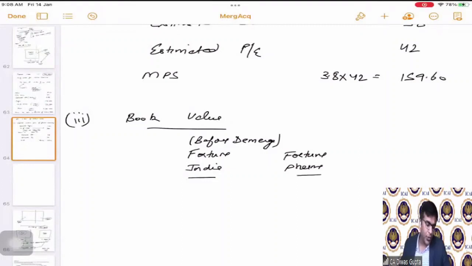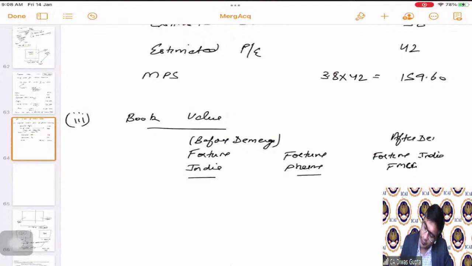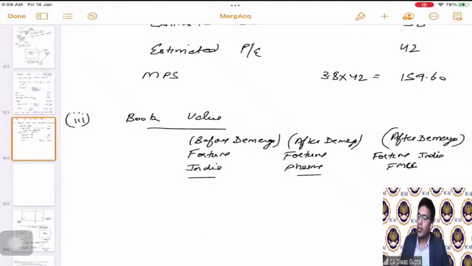Fortune India I have put, Fortune Pharma I have put, then Fortune FMCG, which is still India only, but this is after demerger. This is also after demerger. Correct? So this is still Fortune India, but the FMCG business. This is what we are trying to indicate.